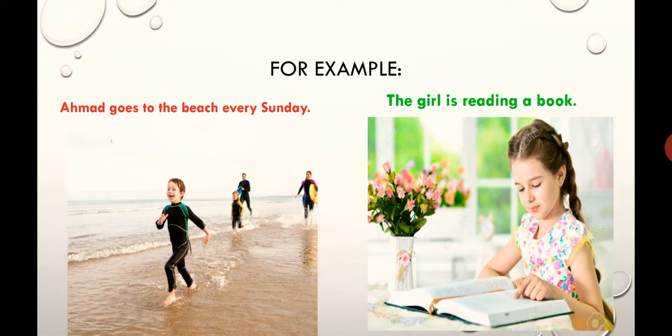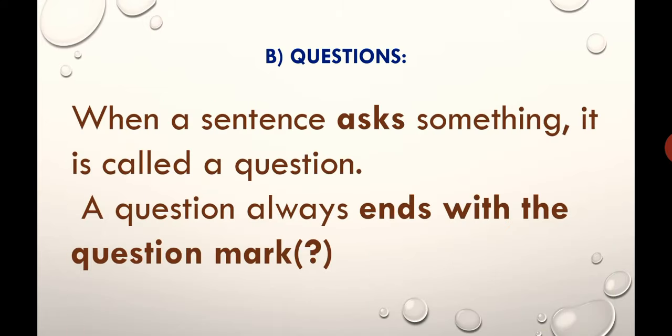Which sentence? It is a statement. Okay, student. Second one is questions. When a sentence asks something, it is called a question. A question always ends with the question mark. Okay, student, if you are asking something to someone, then it will be a question. A question always ends with a question mark.